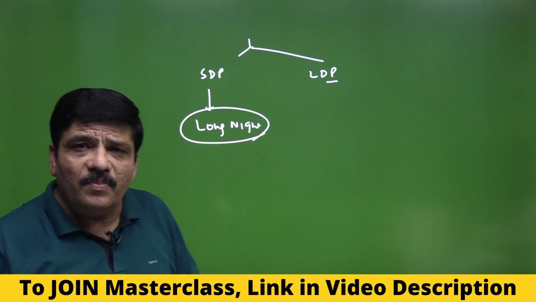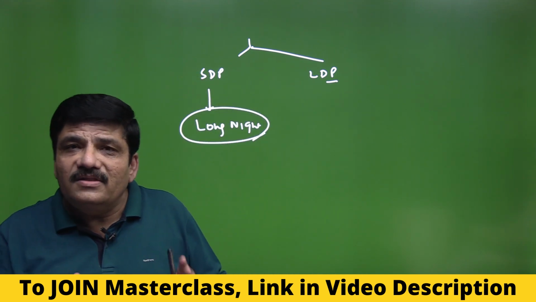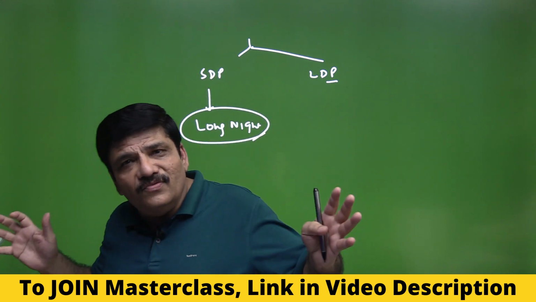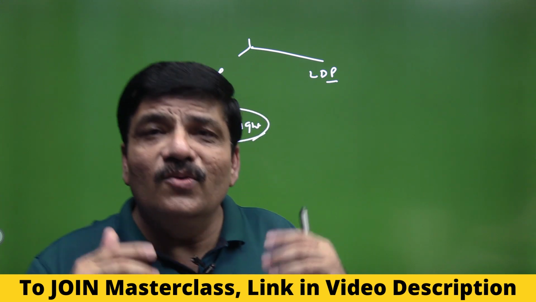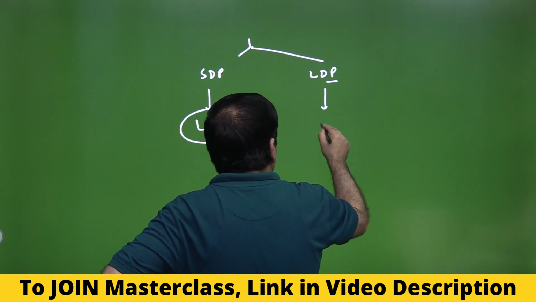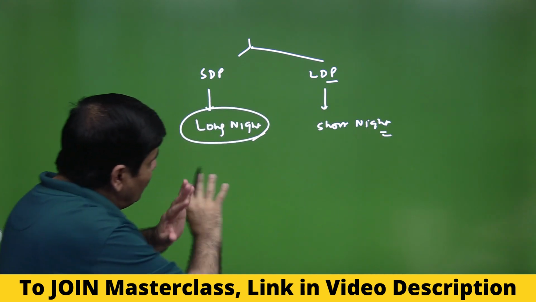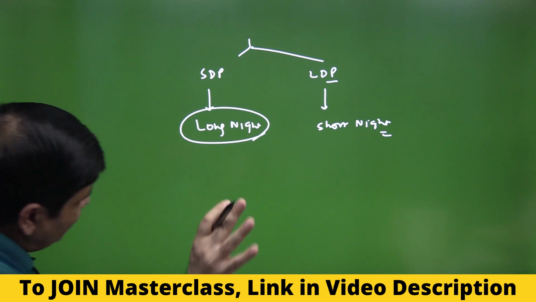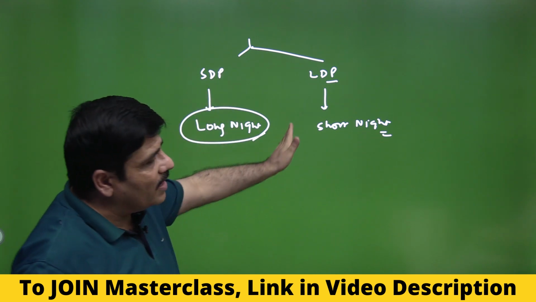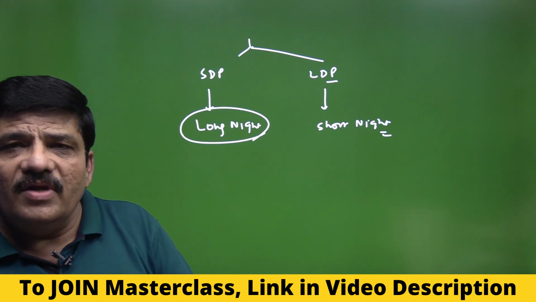So when we say short day plant, we actually say that the length of the darkness is critical. In photoperiodism, when we say that light influences photoperiodism, we actually want to say that it is the length of the darkness which is critical in inducing flowering. I hope this thing is now absolutely clear. Similarly, the long day plant would be called a short night plant. And please remember, we are not talking about any absolute period. There is a critical length that we are talking about. So this is something that you must understand, what exactly is a short day plant, what exactly is a long day plant, and please try to remember the names of the examples that are given in the NCERT.